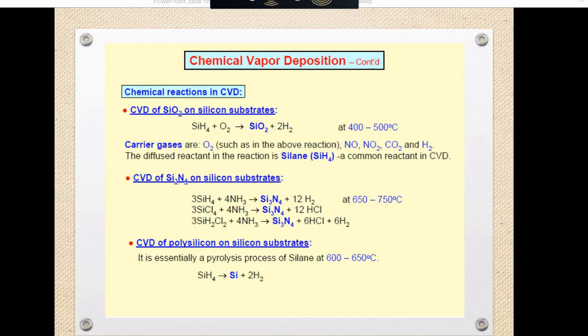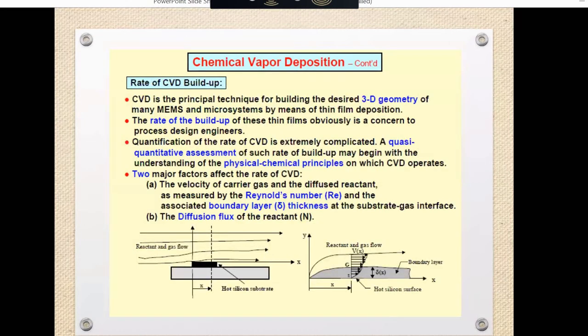The question is how to calculate the rate of deposition. कैसे हम लोग calculate कर सकते हैं rate of deposition? So there are a number of methods to calculate the rate of deposition, and on which factors the rate of deposition is affected. कैसे, किस factor पर depend करेगा और कैसे calculate कर सकते हैं, इसको देखते हैं हम लोग. We will see how much thickness you want to deposit.